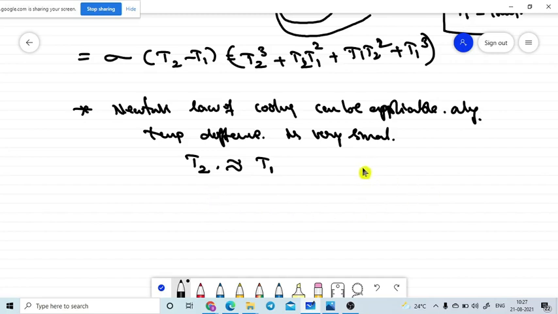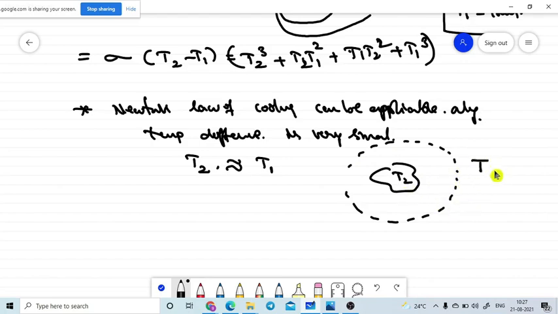So take one of the bodies here at temperature T2. This body is surrounded by another body, let me take the atmosphere. The surrounding temperature is T1. The temperatures T1 and T2 are very near values, so there is a very small difference. Then only this law can be applicable.